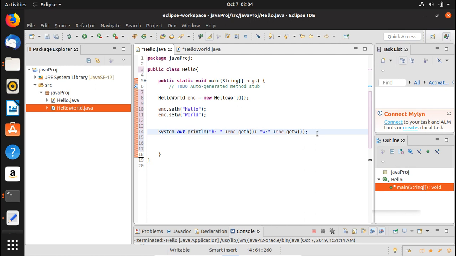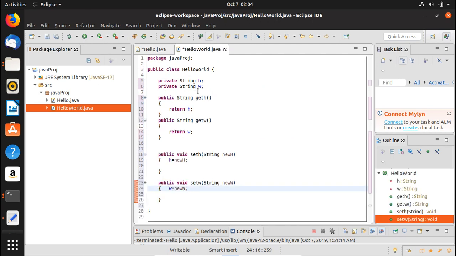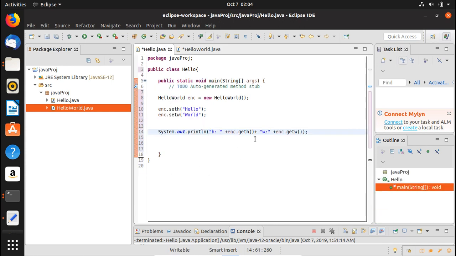Okay, so that is basically the syntax of Java. So now we go ahead and we try to run it. You can see that these variables were private and they cannot be accessed. Only they can be accessed through functions, and that's what we have done. We have accessed them through functions, and we have created an object.